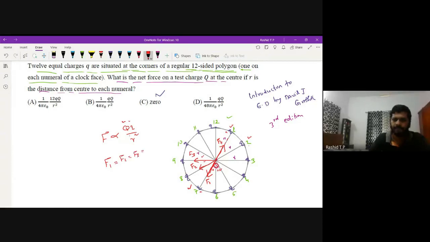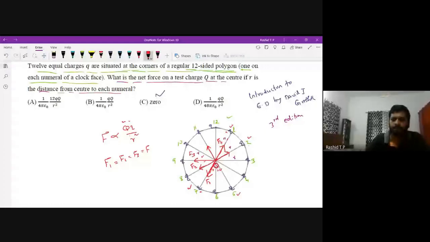Everything is the same, F. Therefore, you can draw the vectors with identical length like this. You can see this is the force exerted by charge 5 on the charge Q.